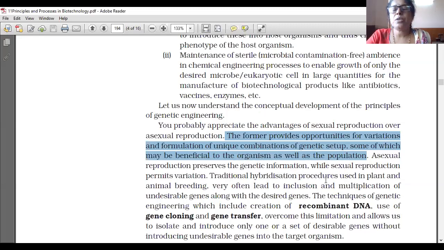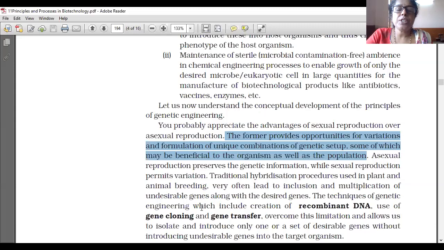Traditional hybridization procedures used in plant and animal breeding very often lead to inclusion and multiplication of undesirable genes along with the desired genes. But one thing is there: along with the desirable genes, meaning the genes which control the desirable characters, undesirable genes also multiply in their number.